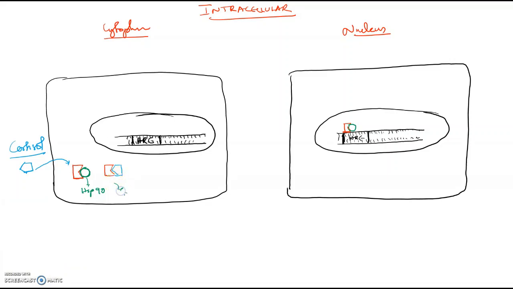So the heat shock protein, HSP90, is out.